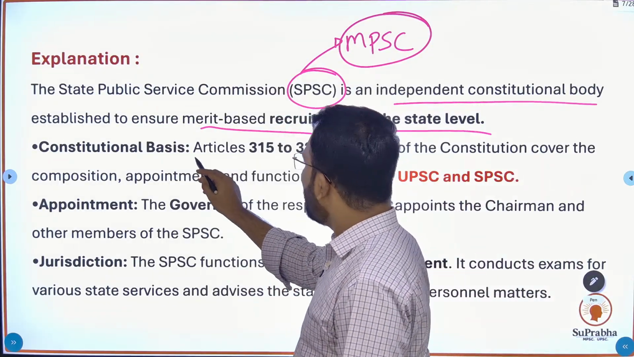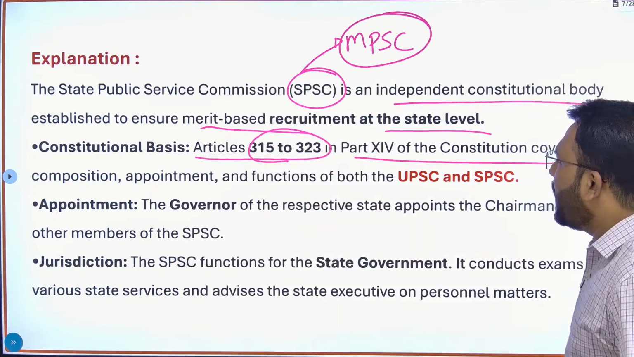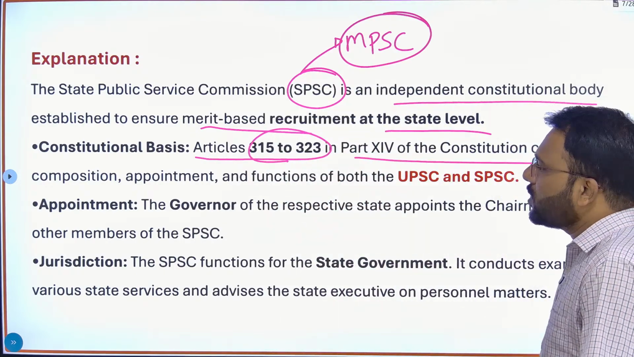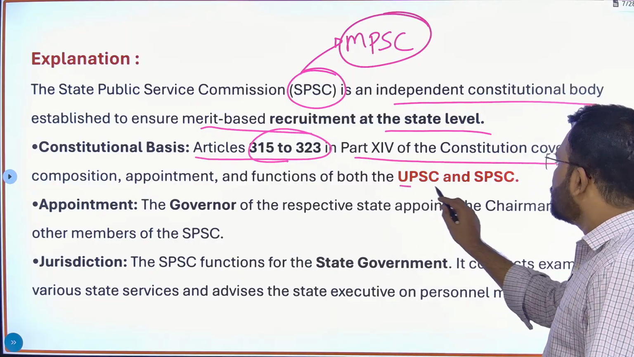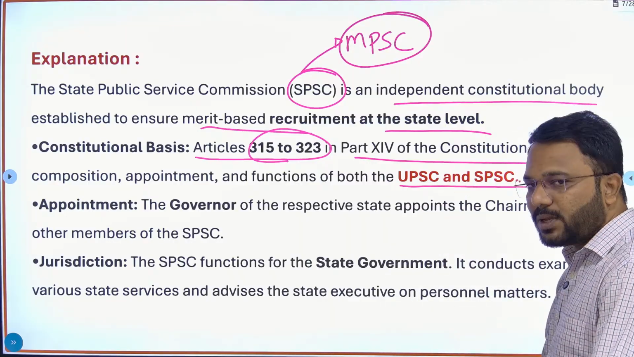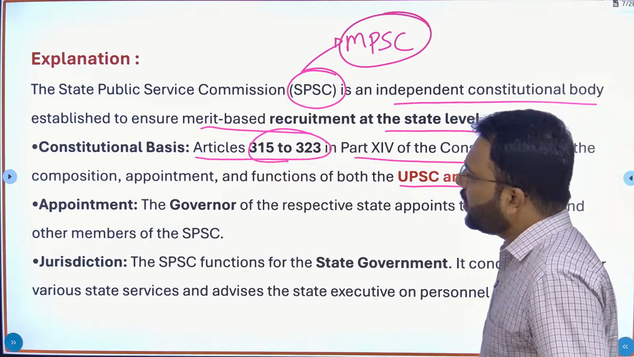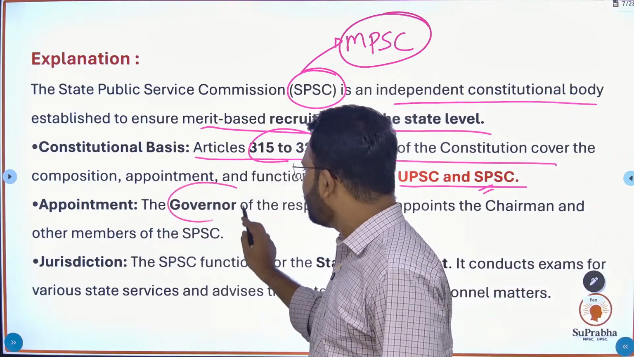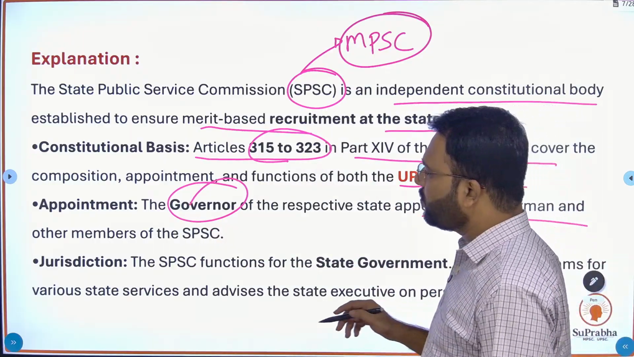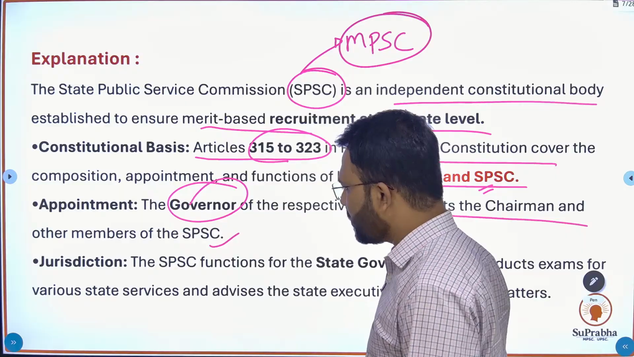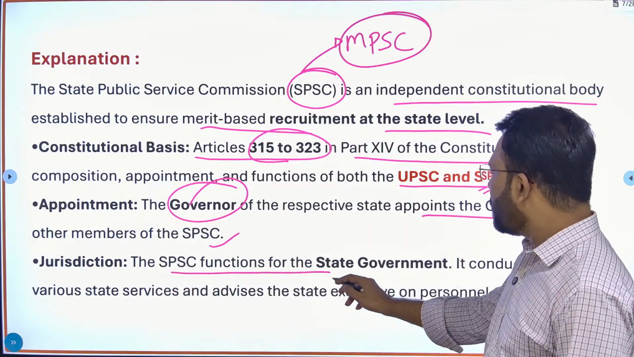Constitutional basis: Articles 315 to 323 in Part 14 of the Constitution cover the composition, appointment and functions of both UPSC, that is the Union Public Service Commission, and the State Public Service Commission. Appointment is done by the governor of the state, who appoints the chairman and the members of the State Public Service Commission. Jurisdiction: SPSC functions for the state government.